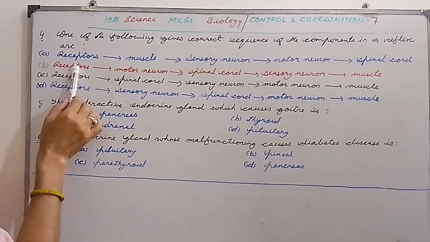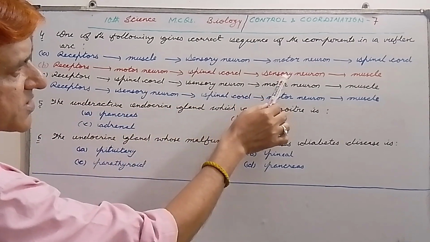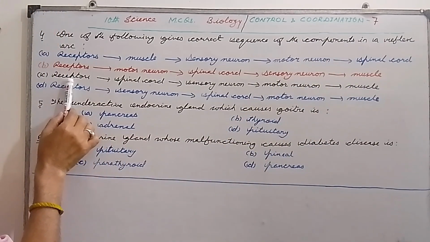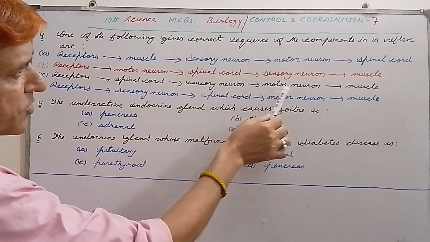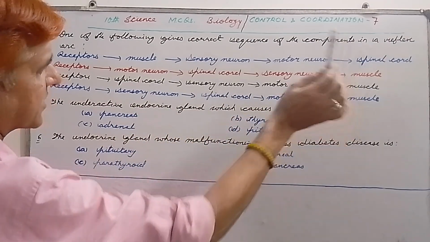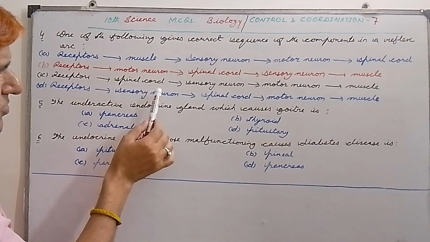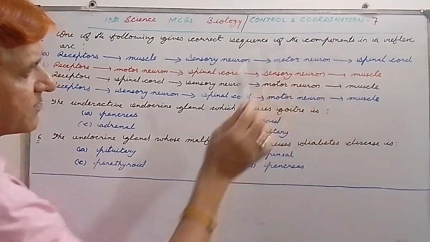B option is receptors, to motor neuron, to spinal cord, to sensory neuron, to muscle. C is receptors, to spinal cord, to sensory neuron, to motor neuron, to muscle. D is receptors, to sensory neuron, to spinal cord, to motor neuron, to muscle.